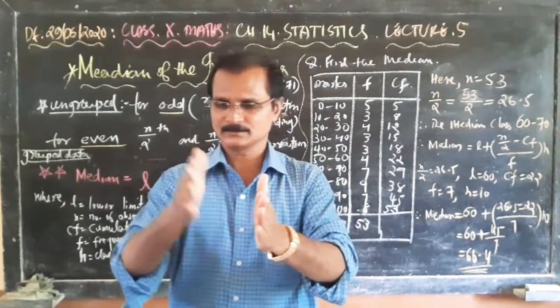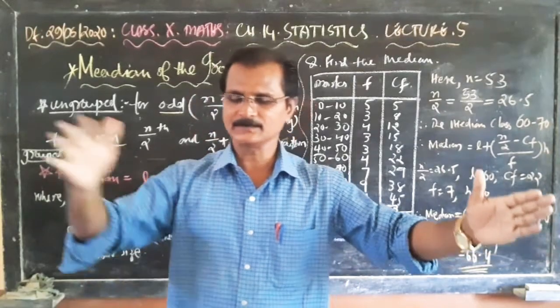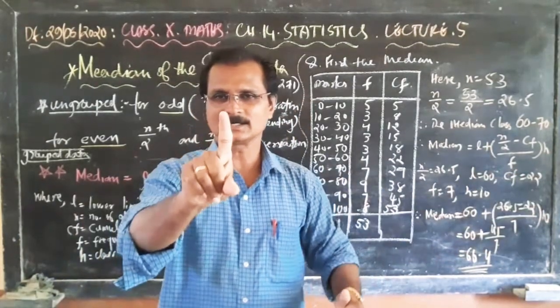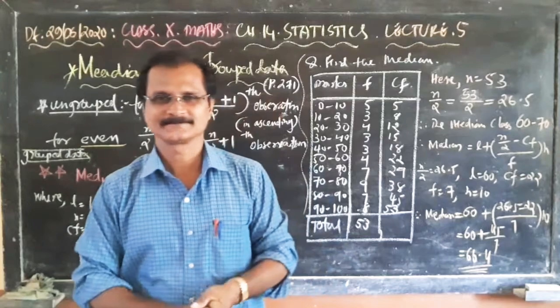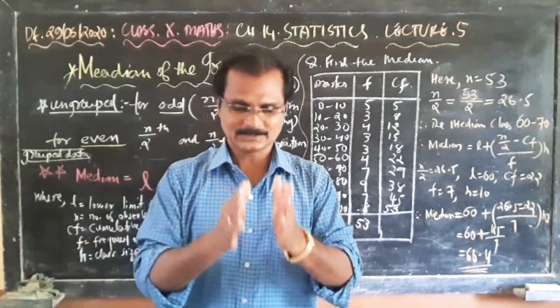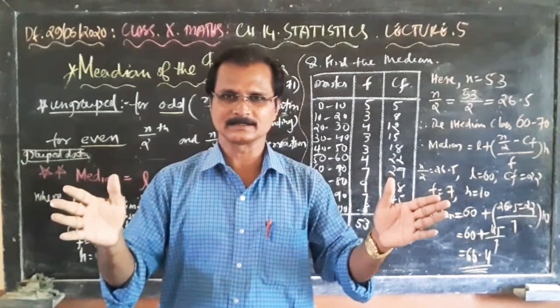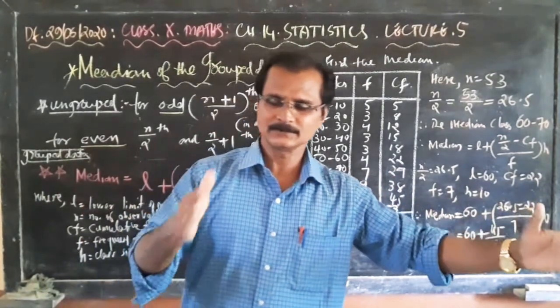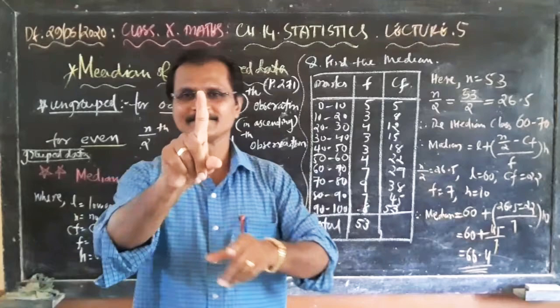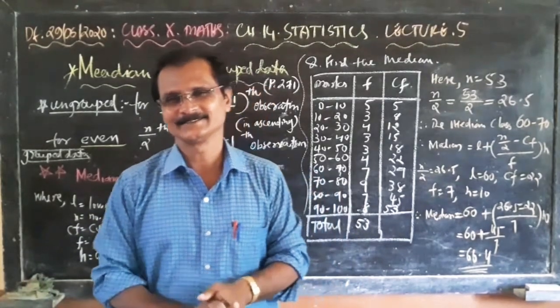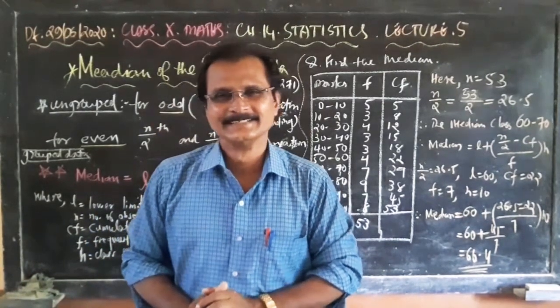You can separate 5 from the left side and 5 from the right side, then one number will be in the middle. Correct? That is the median.